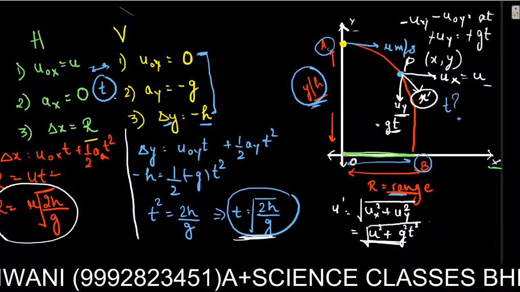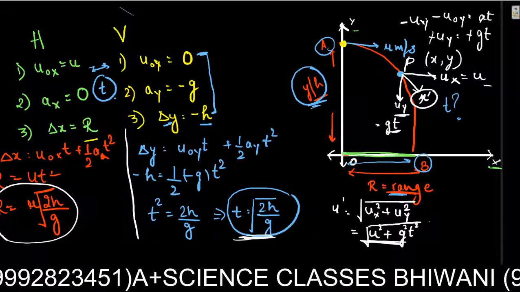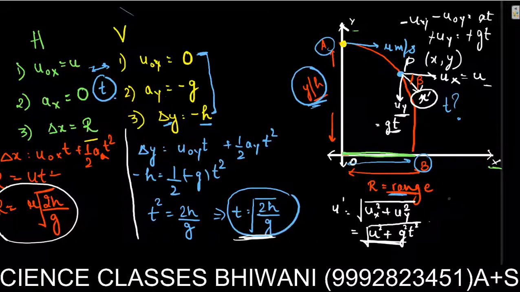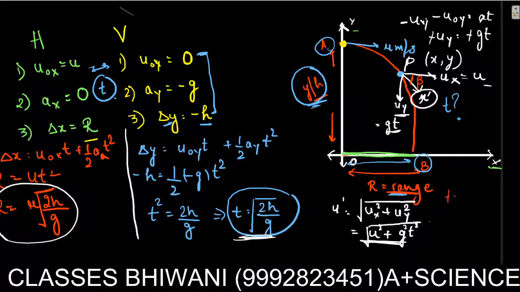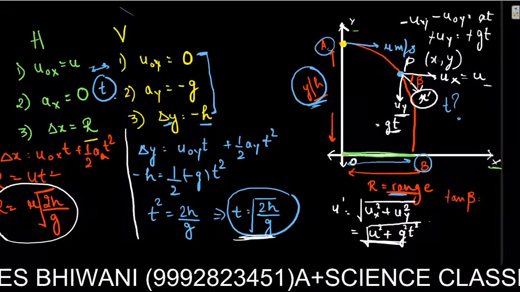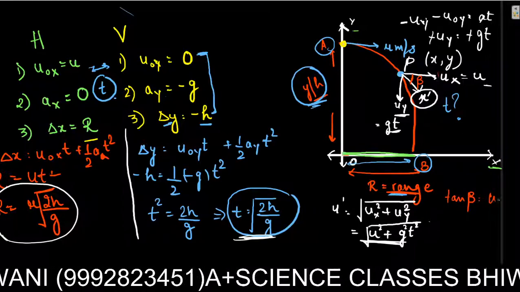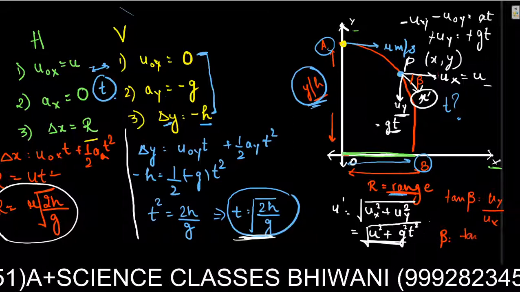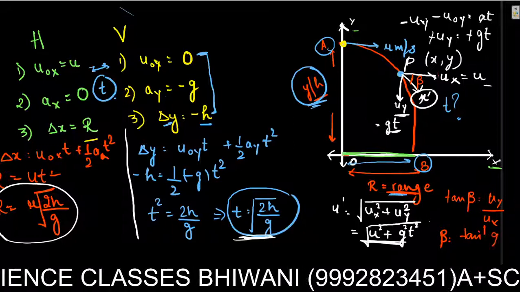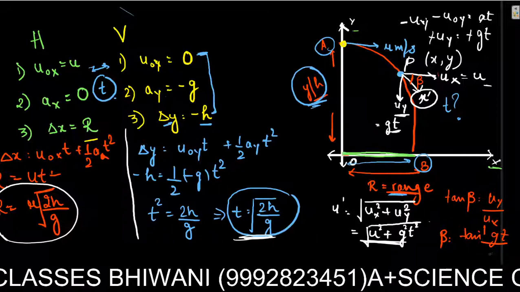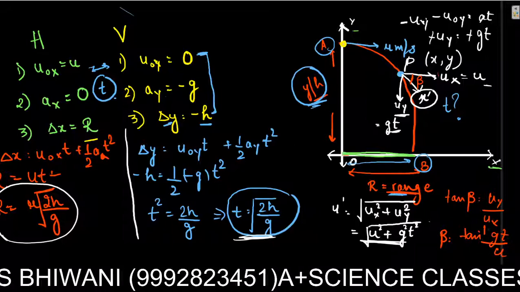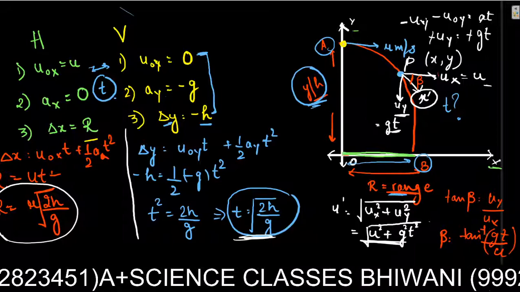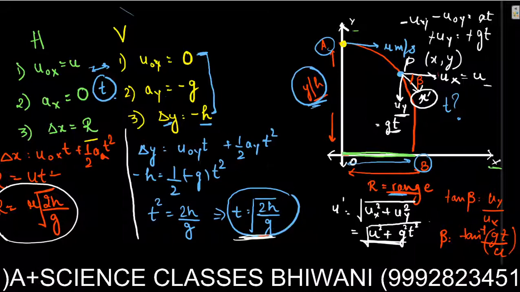And if I also want to find out the angle, or say the direction, let it be beta. You can find it in terms of tangent. So what will be tangent beta? If I see here, it's going to be uy over ux. So our direction will be given by tangent inverse of uy over ux. What is uy? I just found out it's gt, and ux is going to be u. So that is my direction. So those are the mathematical derivations.